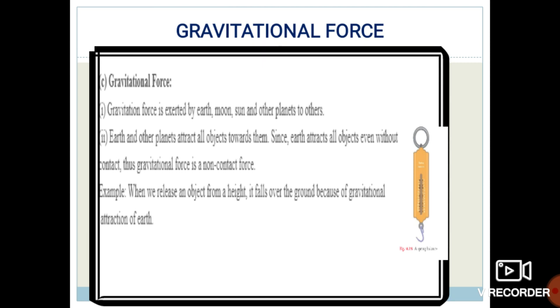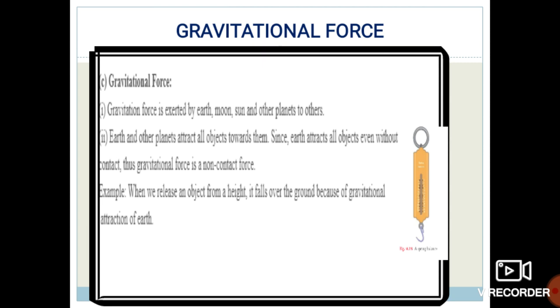When we hold a ball in our hand above the ground, we can say that the ball is at rest. And the moment we leave it free in the air, suppose we throw that ball in the air, what will happen? The ball will fall to the ground.